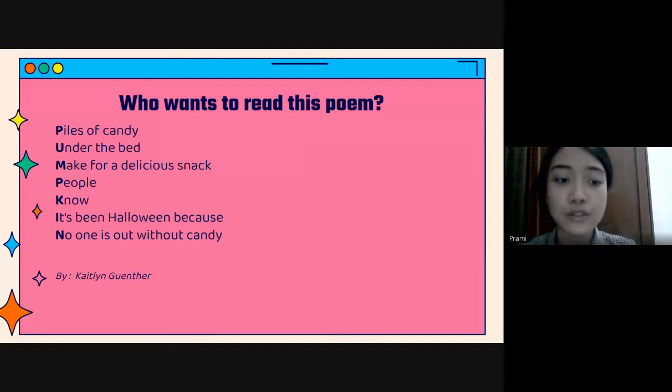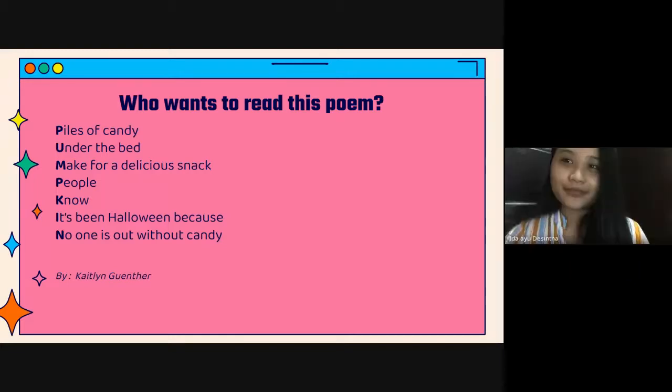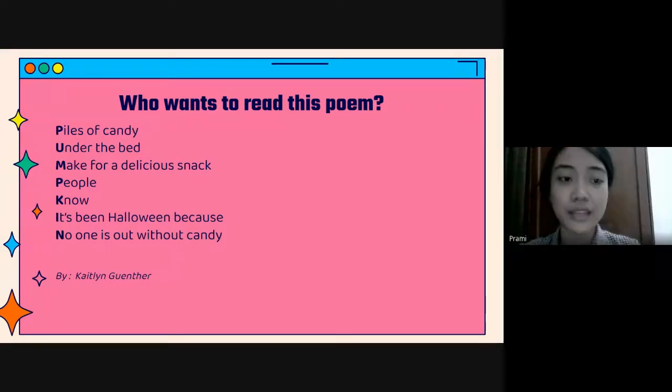So who wants to read this poem? Maybe Desintha. Alright, ma'am, I will read the poem. Piles of candy under the bed make for a delicious snack. People know it's been Halloween because no one is out without candy. Okay, good. Next, we see the next slide.